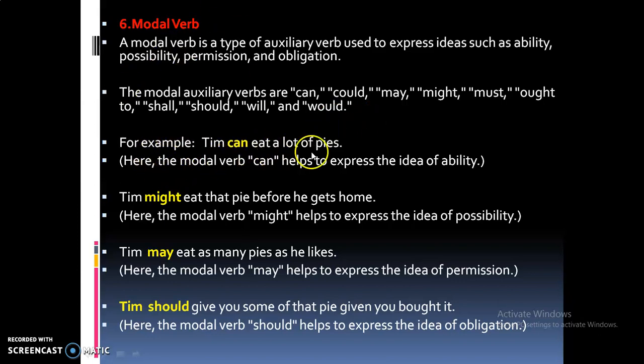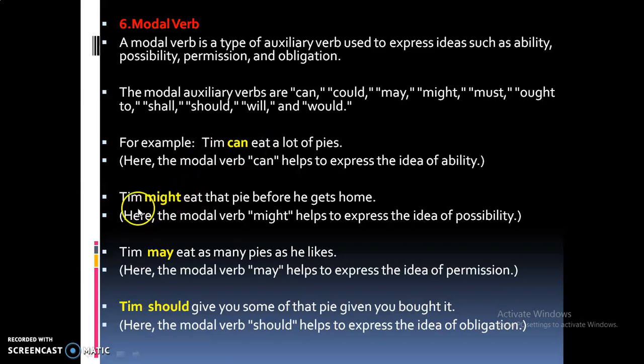Tim can eat a lot of pies. So here the modal verb can helps to express the idea of ability. Okay, ability, possibility, permission, and obligation. So here it expresses Tim can eat. So this word can expresses the idea of ability.